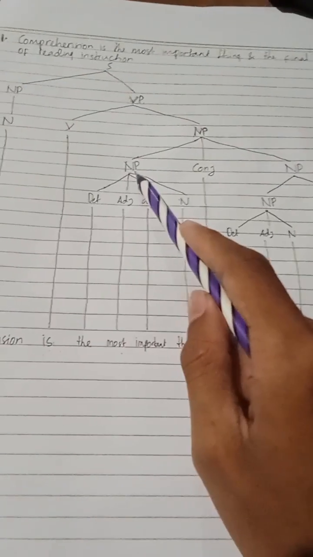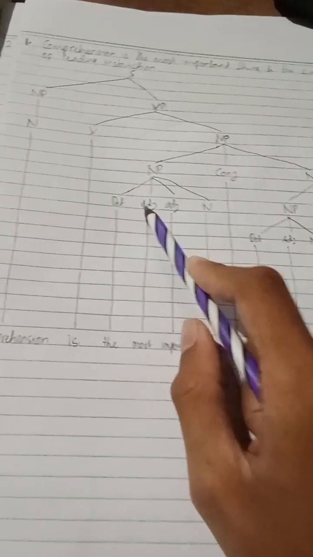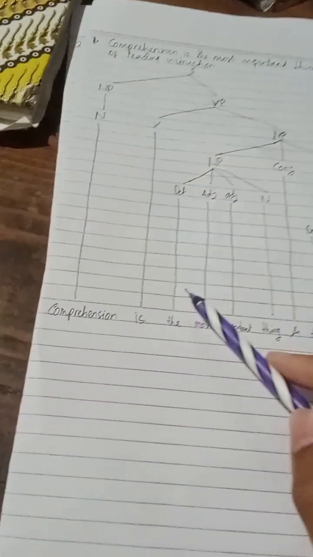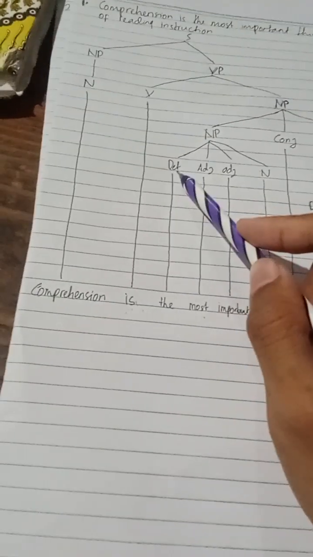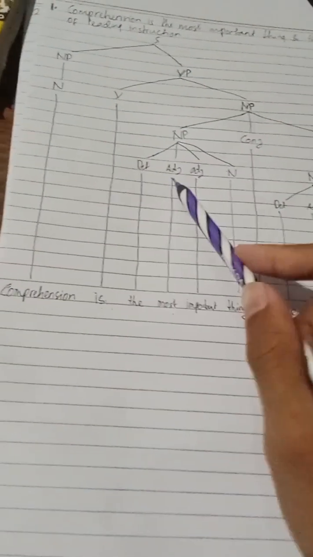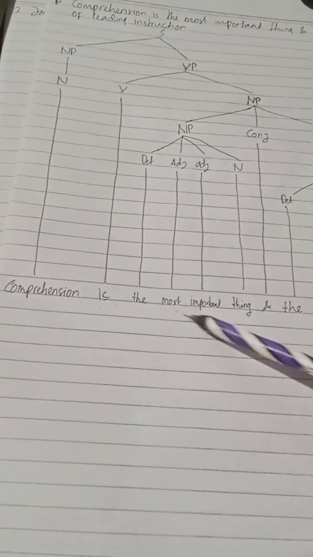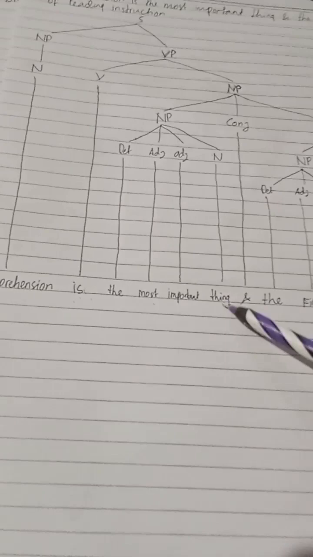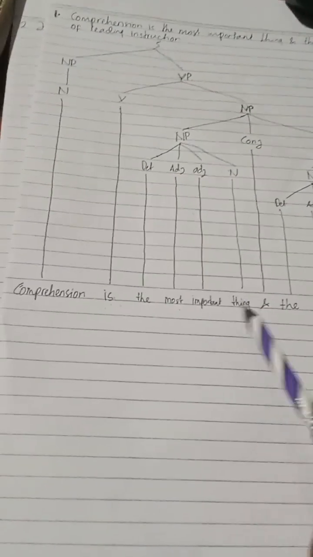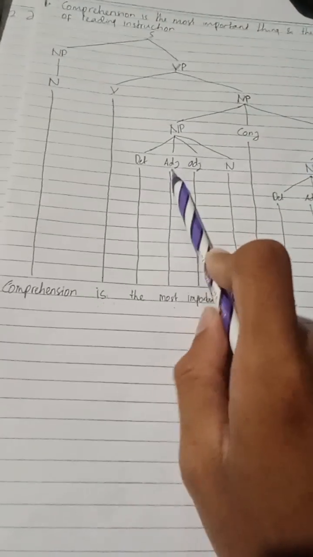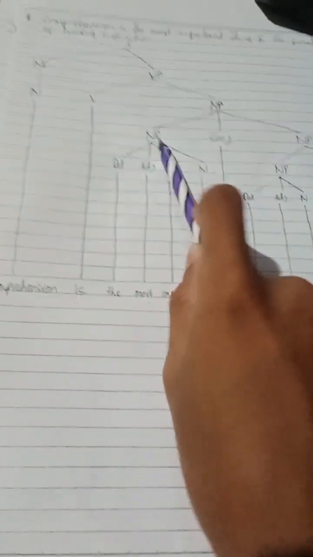So the first noun phrase is made up of these four elements: the most important thing. The is the determiner, most is the adjective, important is the adjective, which all of this modifies the noun thing. So all of these four individual words form together to become a noun phrase.